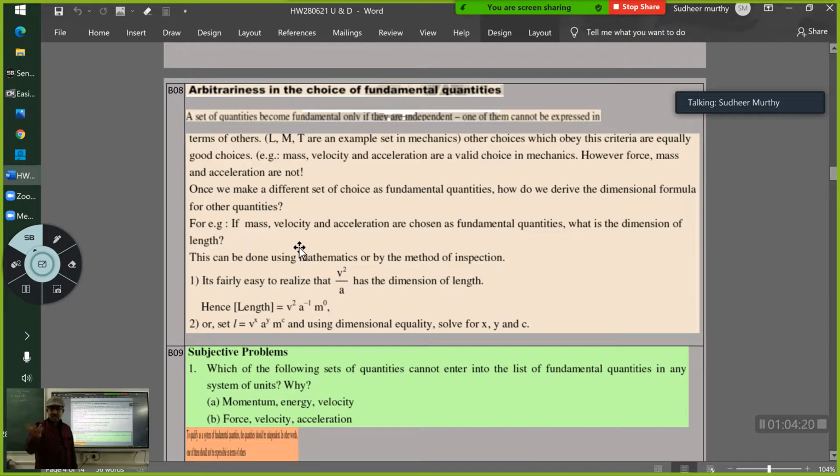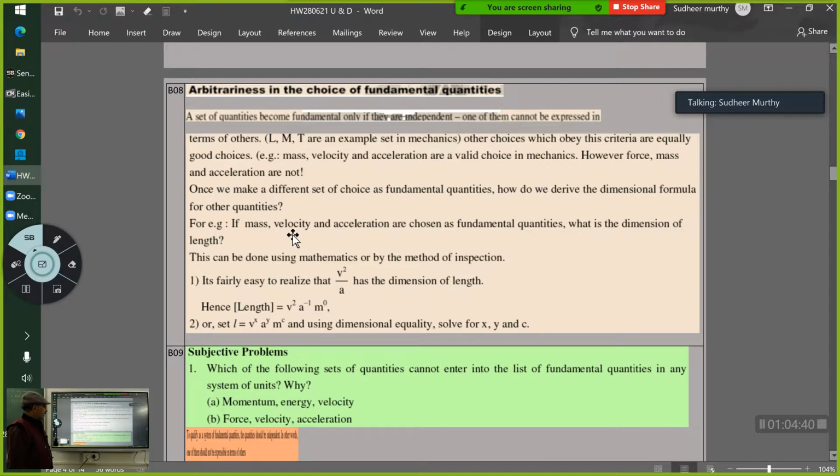Velocity in terms of length, mass, time was L raised to 1, T raised to minus 1. Now I am doing the opposite. I am choosing mass, velocity and acceleration as fundamental quantities. Then what is length here?